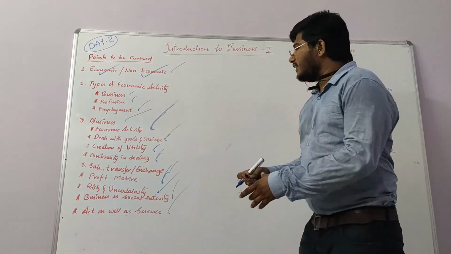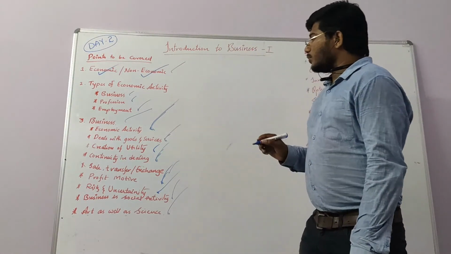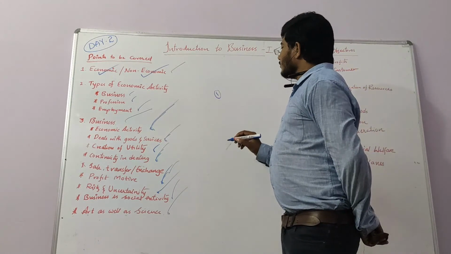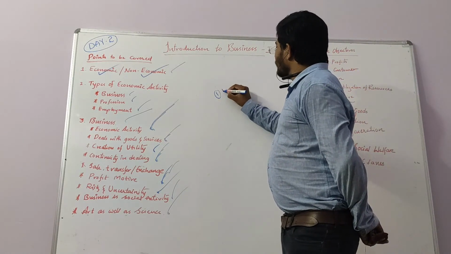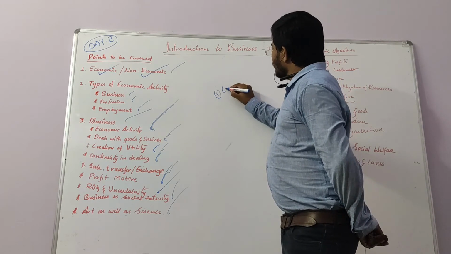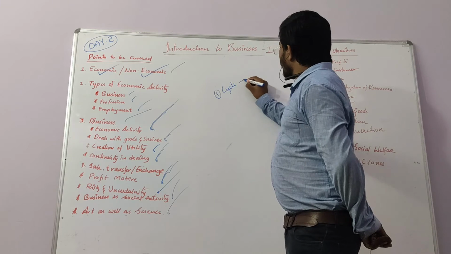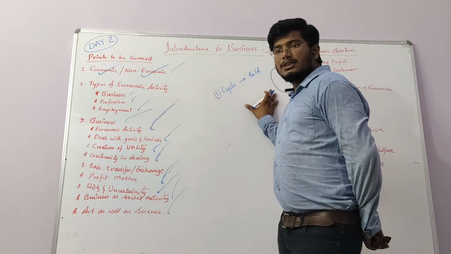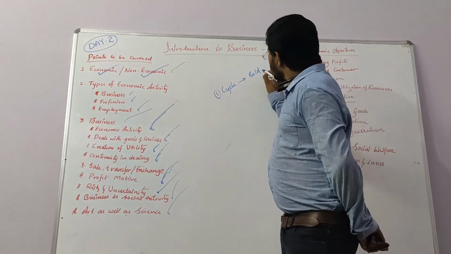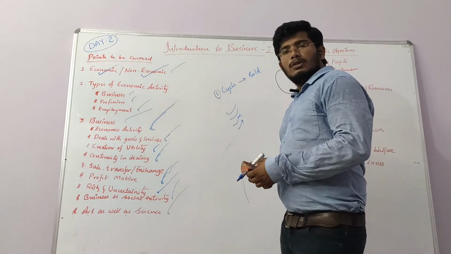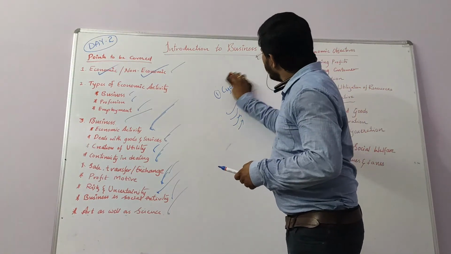And continuity in dealing. Suppose I have only one cycle and I sold it. Is this considered a business? No. Why? Because there is no repetition in the activity. This is done only once.